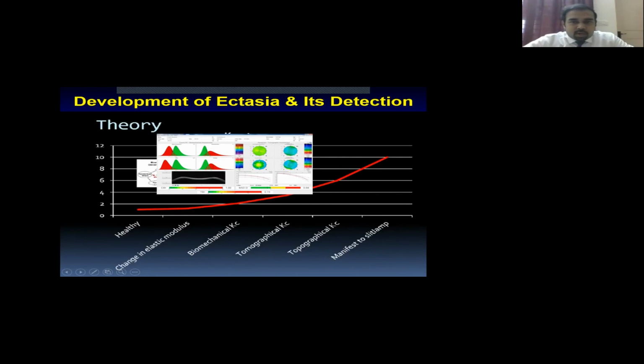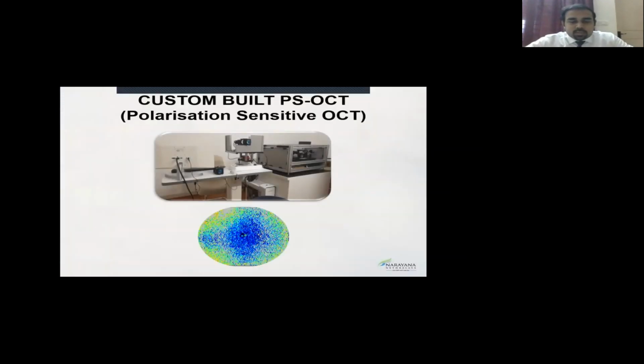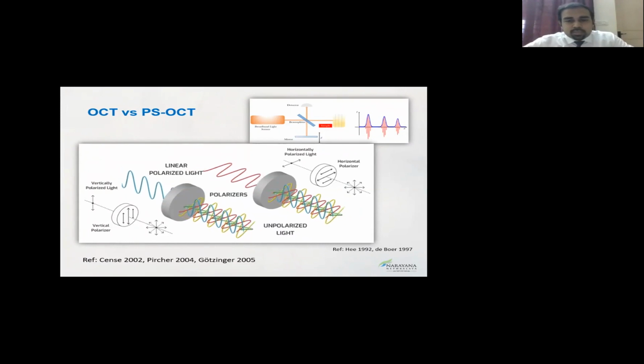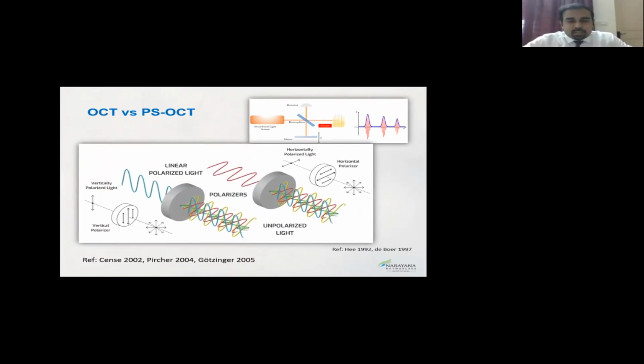But we do not have any specific devices available for that now, except this one custom-built PSOCT, which was built by our team of imaging specialists in collaboration with Vienna and Italy. Based on how a cornea normally polarizes, how it transmits polarized versus unpolarized light, our group was able to find out, based on previous publications, that different stromal orientations of the corneal stroma can be delineated based on different polarized lights thrown on the cornea.